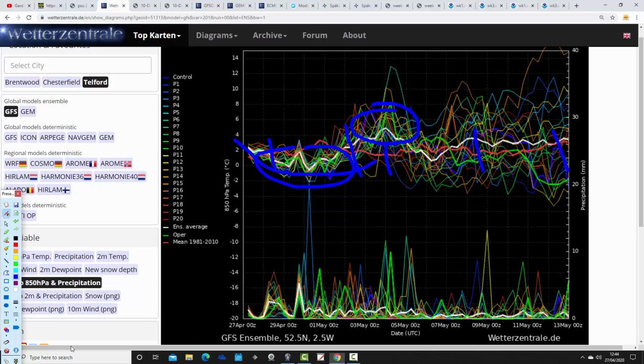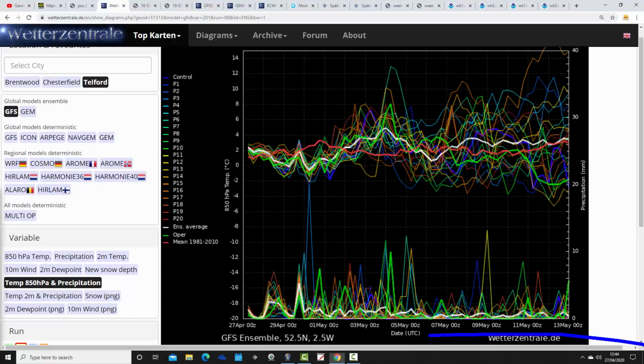And then moving further on to the end of the first week of May, into the second week of May, heading up almost to the middle part of the month, we see a lot of scatter. We've got these warm ensemble members just here, a massive warm outlier up there, by the way, going off the scale. Not sure what's happening with that one, but that's a really big warm outlier. These ones down here are cooler ensemble members.